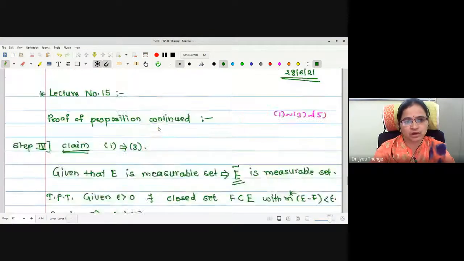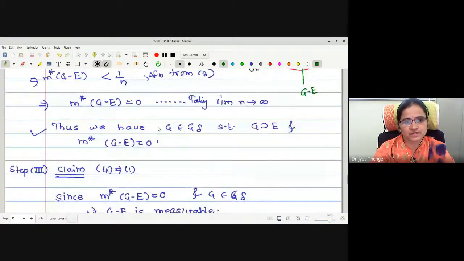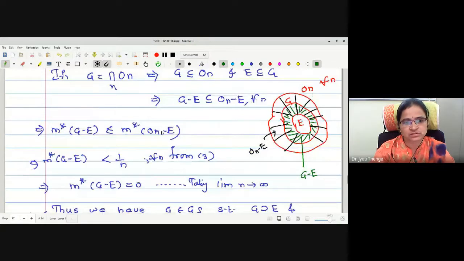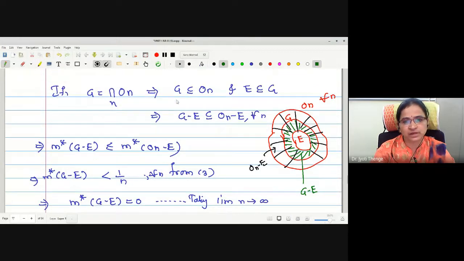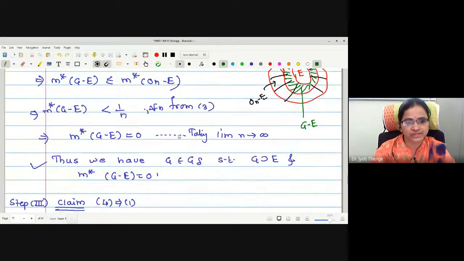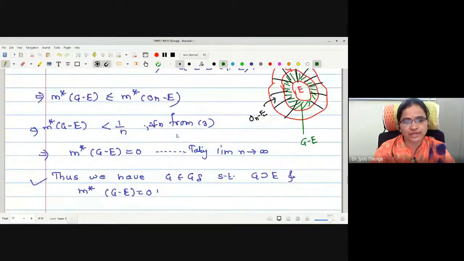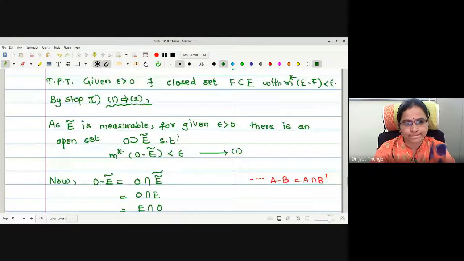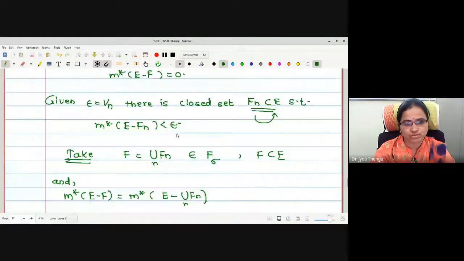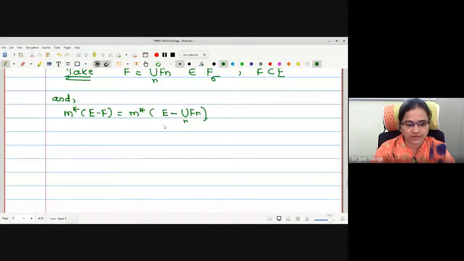Let me check what we have used in the previous step to prove this. G minus E contained in O minus E, no? Yeah, this is the way we have used. I think we should go the same way, because if I write it directly, this gives trouble. Can I write directly less than 1 by n?